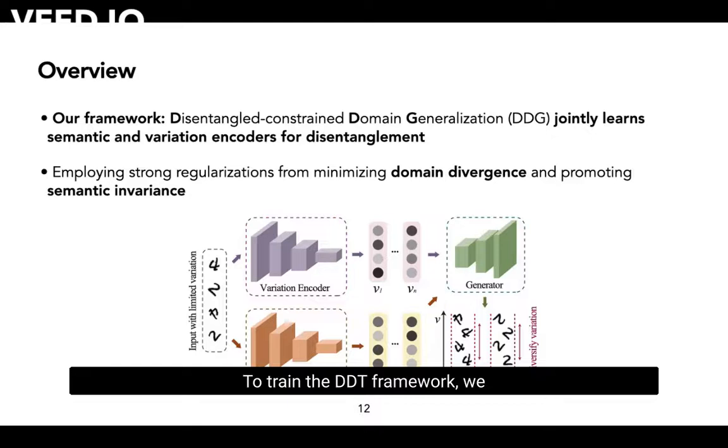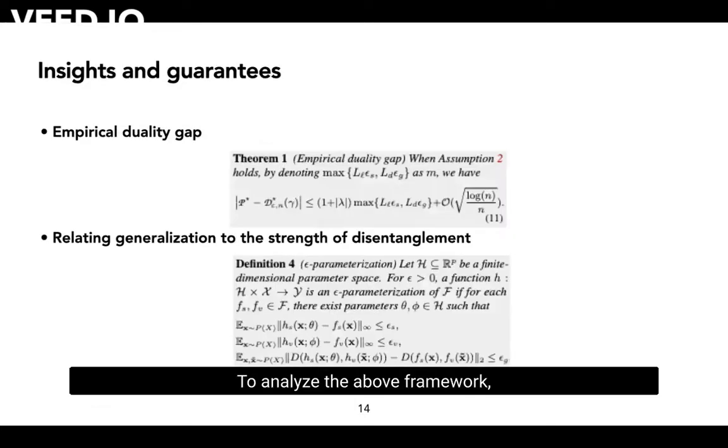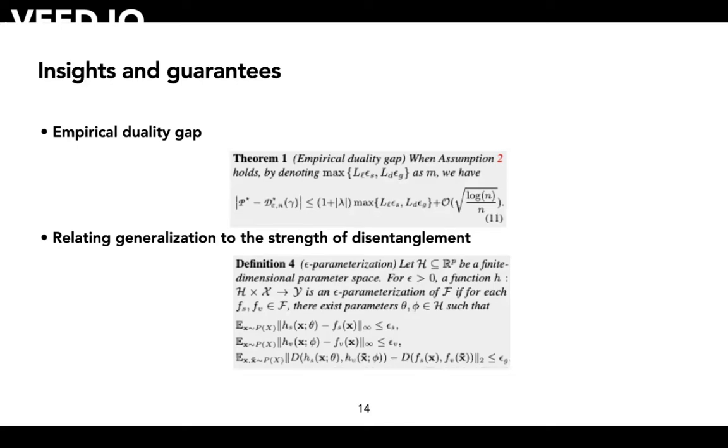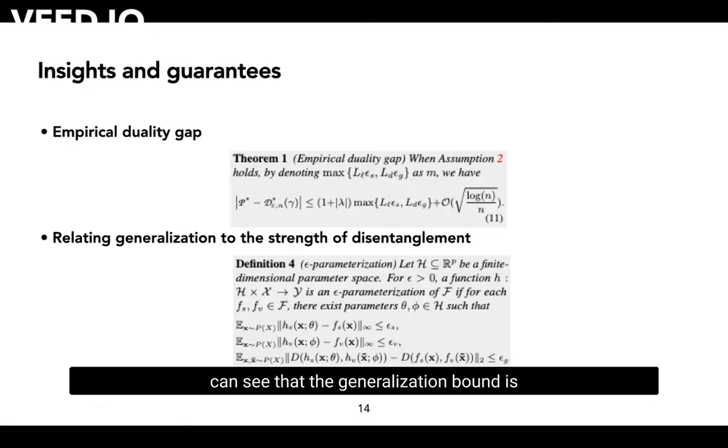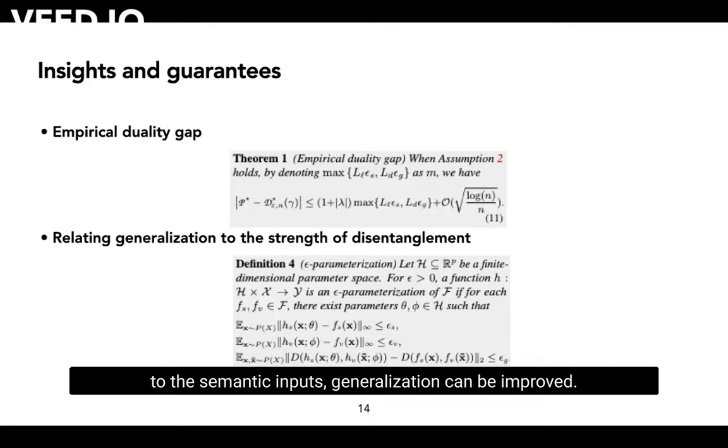To train the DDG framework, we need an efficient optimization technique. We resort to a primal-dual algorithm which iterates between the model and balancing parameter updates. We made the decoder trainable as well, which allows flexible training, such as improving the generation quality using a cycle-GAN objective. To analyze the above framework, we derive an empirical duality gap which bounds the final version of the transformed problem to the original one. One of our objectives is to explain why disentanglement can help generalization. Given our analysis, we can see that the generalization bound is strongly related to the strength of disentanglement, since the gap is governed by epsilon s and epsilon g, which means when reconstructed inputs are similar to the semantic inputs, the generalization can be improved.